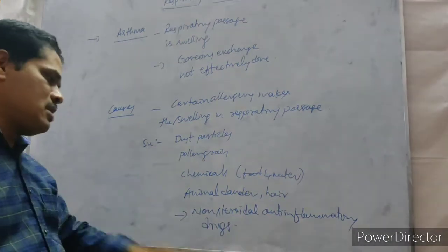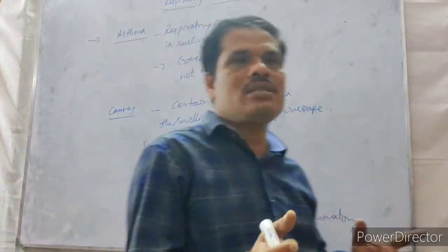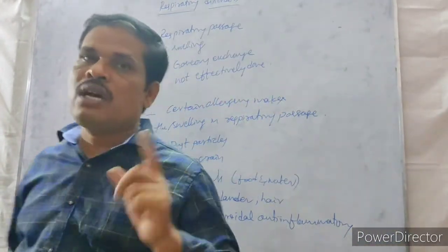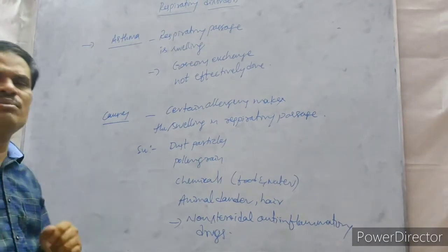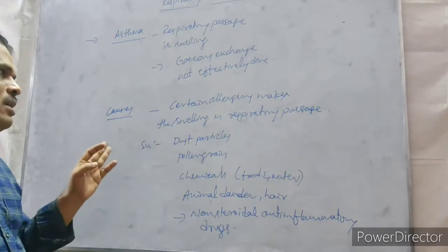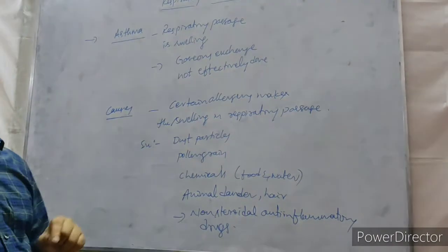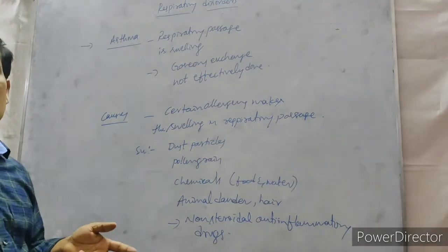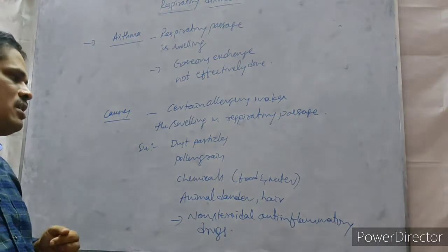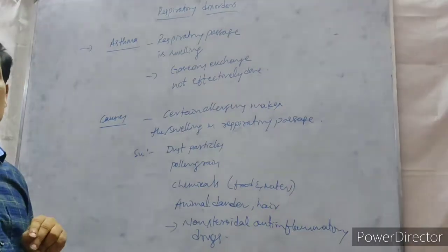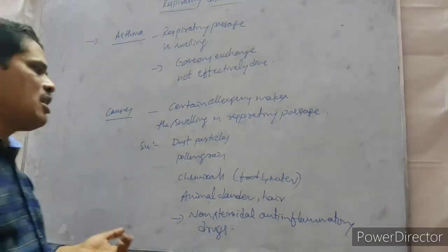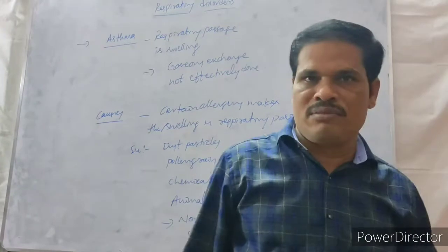Non-steroidal anti-inflammatory drugs are some of the medicines used for the prevention of inflammation, and those are also a cause for asthma. That is simply called drug allergy. If dust is the cause for asthma, we commonly call it dust allergy. Like that there are different kinds of allergies. For example, if a person consumes food and it causes asthma, that is food allergy.